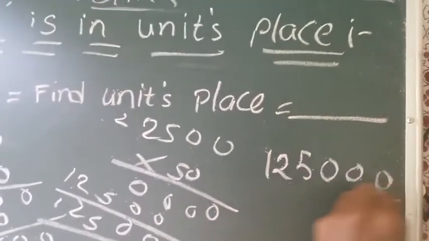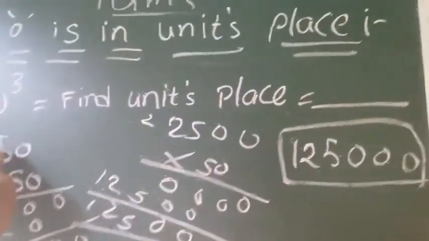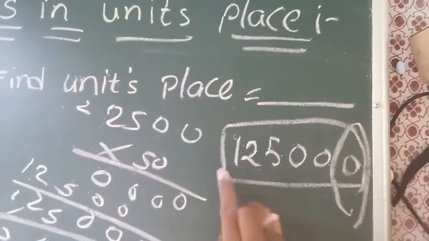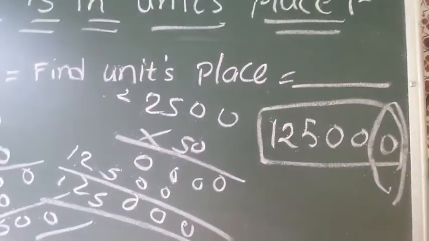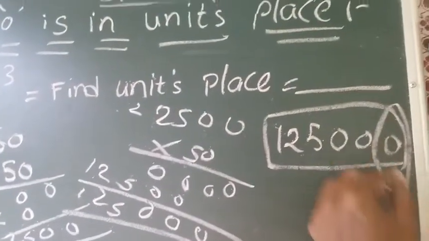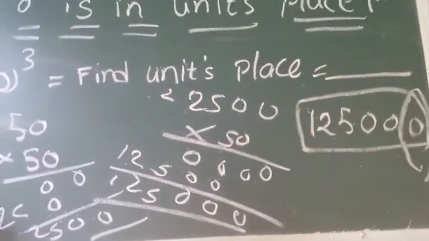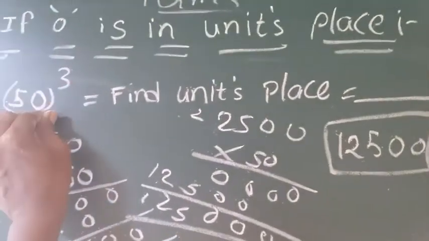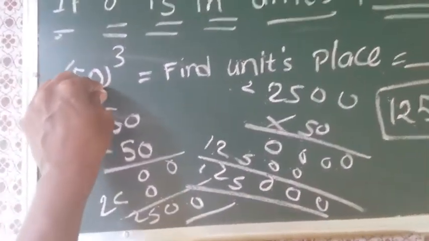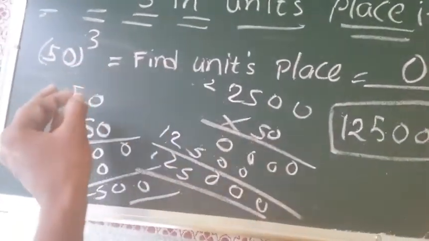They have asked only the units place. They don't ask for the whole result of 50 cube. They just asked only the units place of this number. The units place of this number is 0. When you multiply, you will get the answer and you find the units place of this number is 0. Without this calculation, I can directly say the units place of 50 cube is 0. How? Here the units place of this number is 0. The power can be anything, then we can say the units place of the given number is 0.